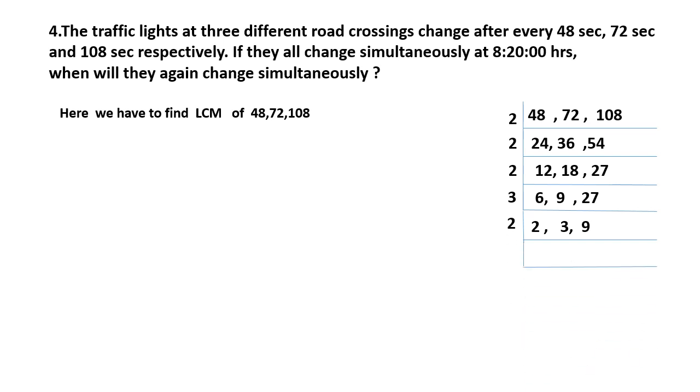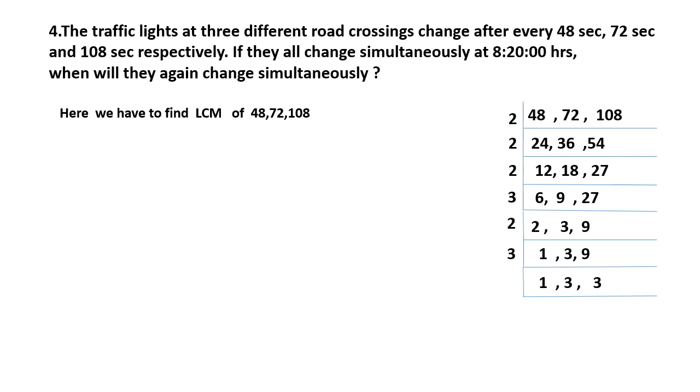Again 2. 2 divided by 2 is 1. 3 it's not possible to divide by 2, so you keep it 3. 9 is not possible to divide either, so you keep the 9 also the same. Now divide by 3. Here 1 is the same. 3 divided by 3 is 1.